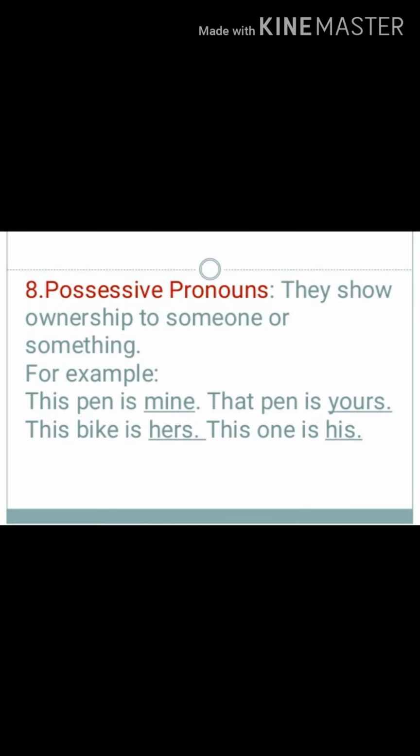Now last come the possessive pronouns. Possessive pronouns show ownership of someone or something. For example, this pen is mine. That pen is yours. Mine and yours show the possession of someone. This bike is hers. This one is his. In these, hers and his both show the possession of something.